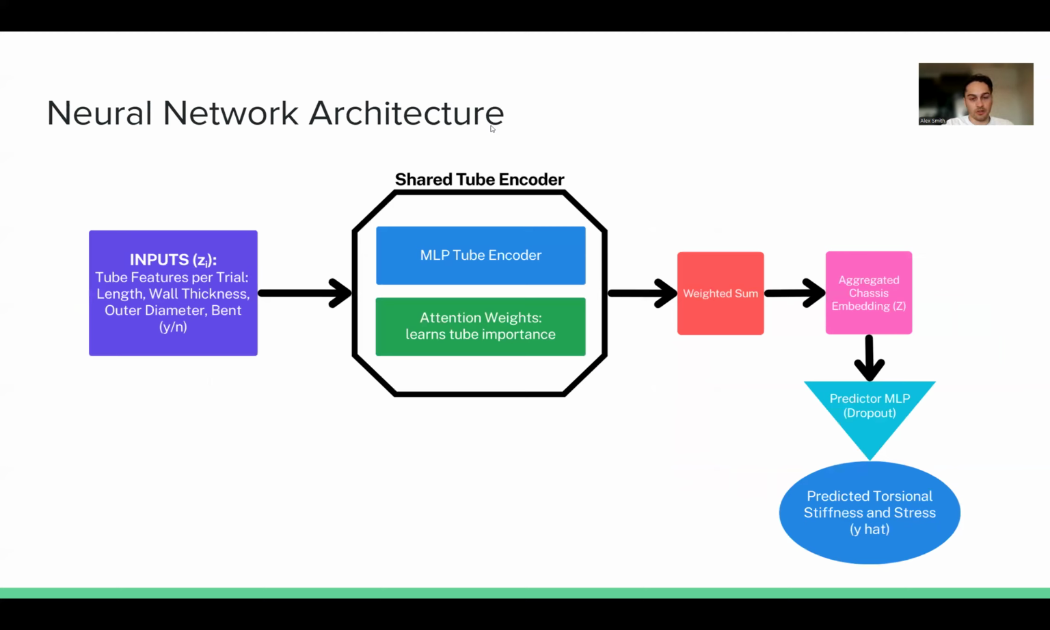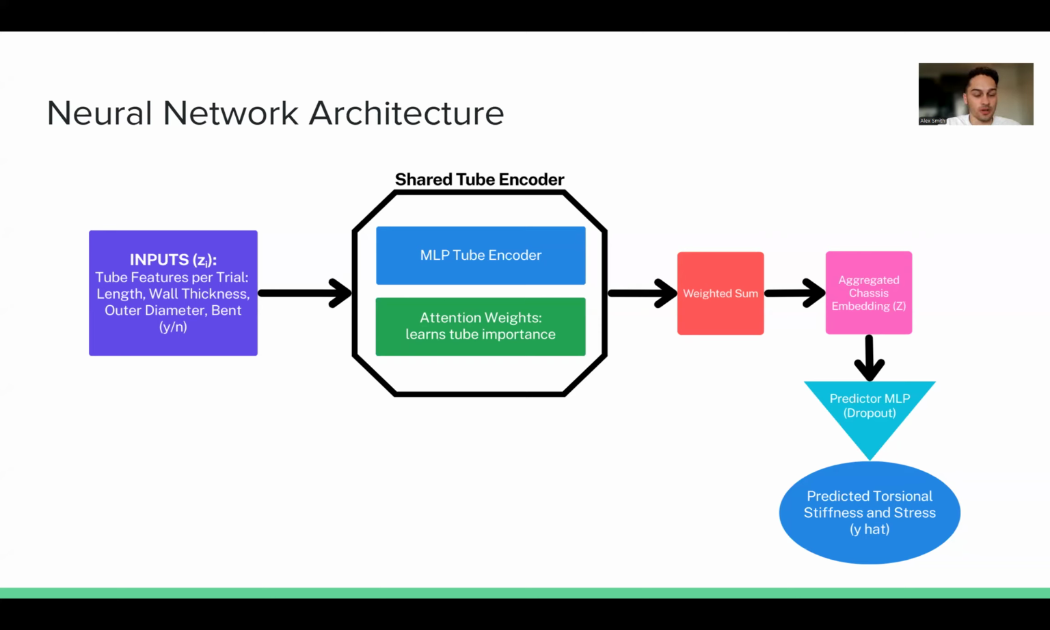So, talking about the neural network architecture, as an overview, neural networks generally take a set or fixed size of inputs. And the main difference with this project is that chassis designs vary from iteration to iteration, having a different number of tubes, with different sizes in their wall thicknesses or outer diameters. And so these different features are variable.